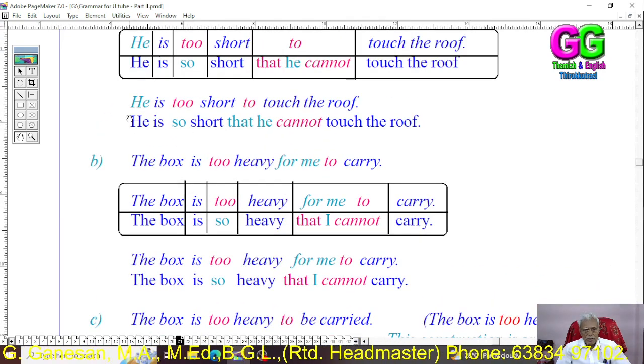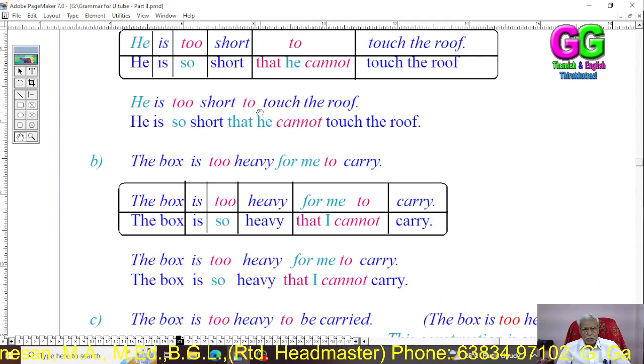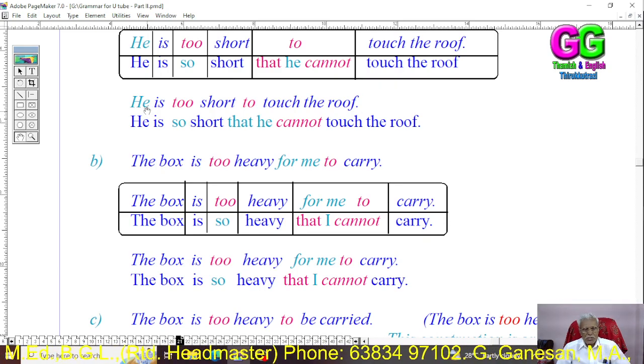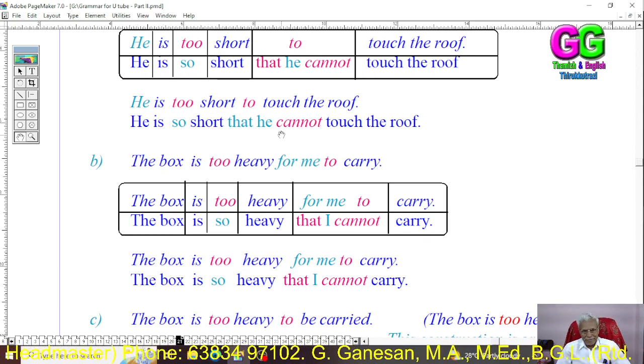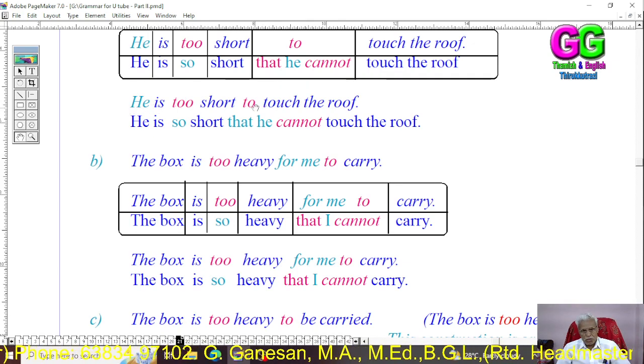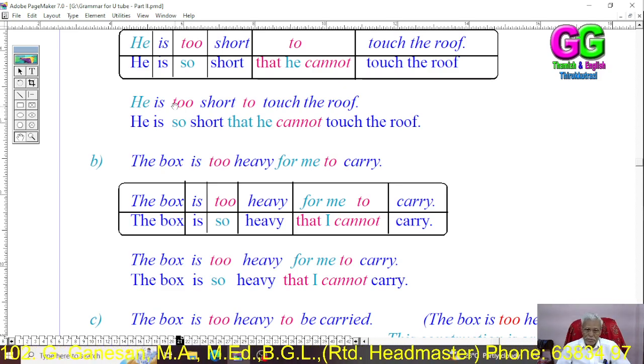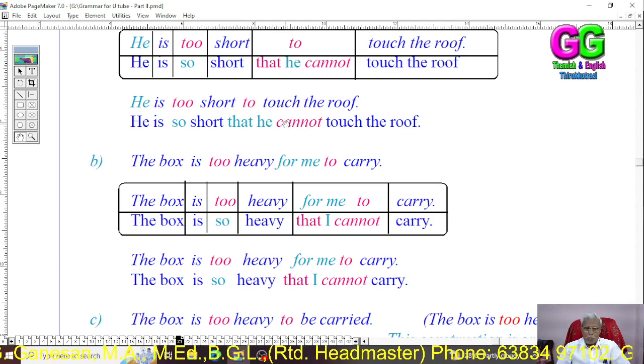Dear students, in this sentence, he is too short to touch the rope. Here, in the first sentence, he is too short. The subject is the same. Then in the second sentence also, it is he is short to touch the rope. So, he is the subject in the simple sentence and also in the complex sentence.